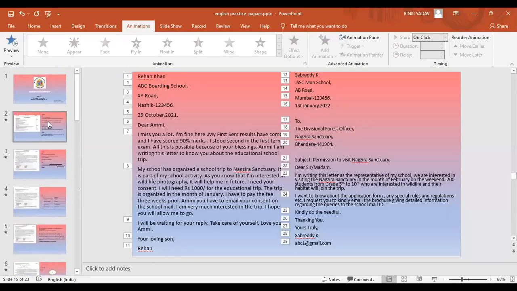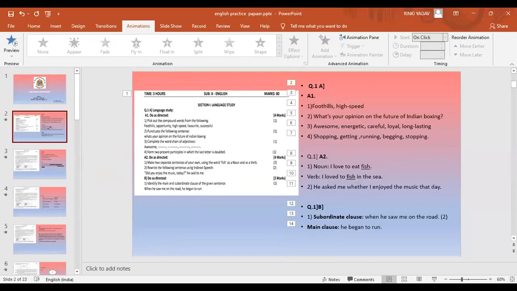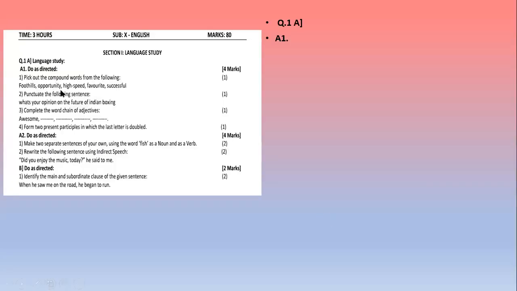Is it clear now? Misbah Khan, unmute yourself. Yes, ma'am. In the first question, we have to find the compound words. In that question, "high-speed" is the word, and there is a hyphen in the middle. When there is a hyphen between compound words, are they compound words or not? Yes, they are.